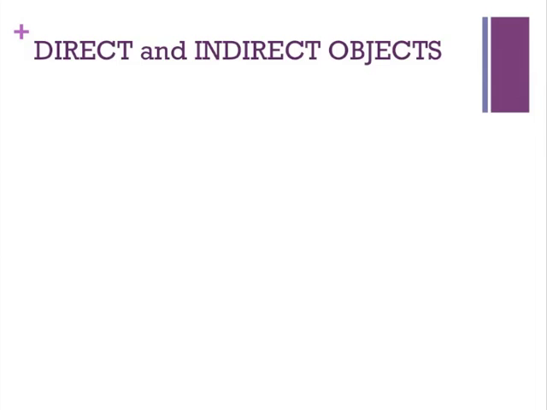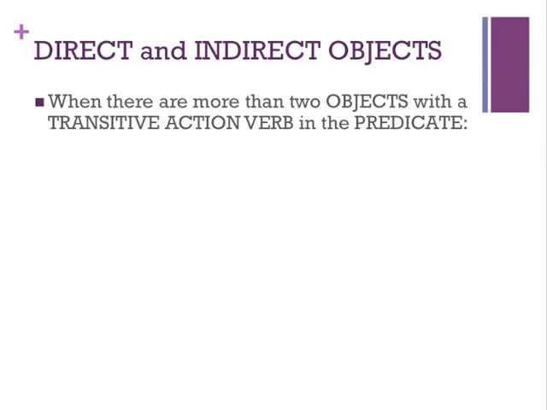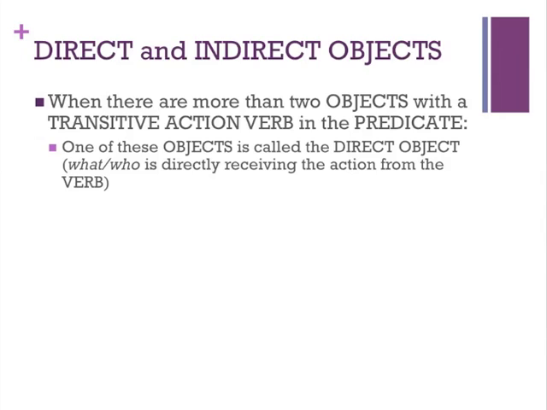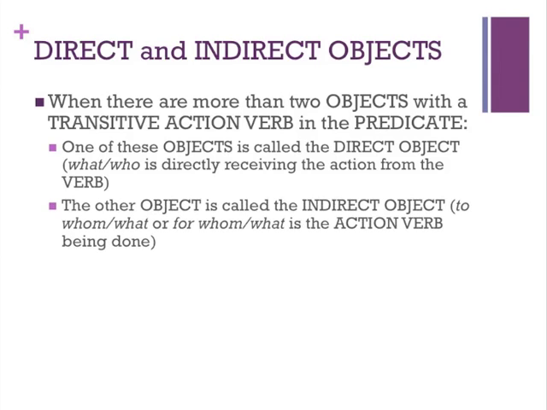Another tricky situation involves direct and indirect objects. When we have more than two objects with the transitive action verb and the predicate, one of these objects is called the direct object, and that's the thing or person that's directly receiving the action from the verb. And this is what we generally find after the verb.